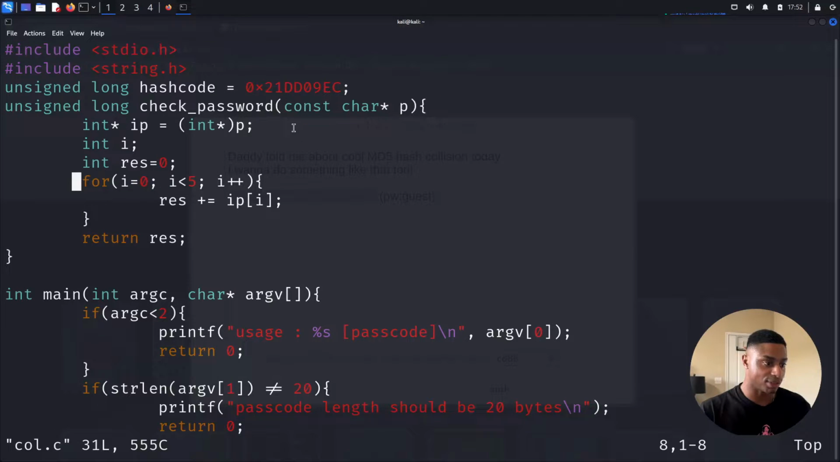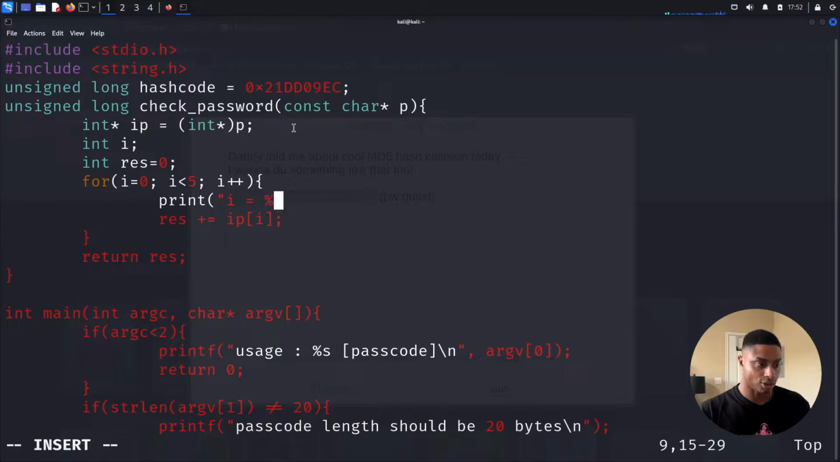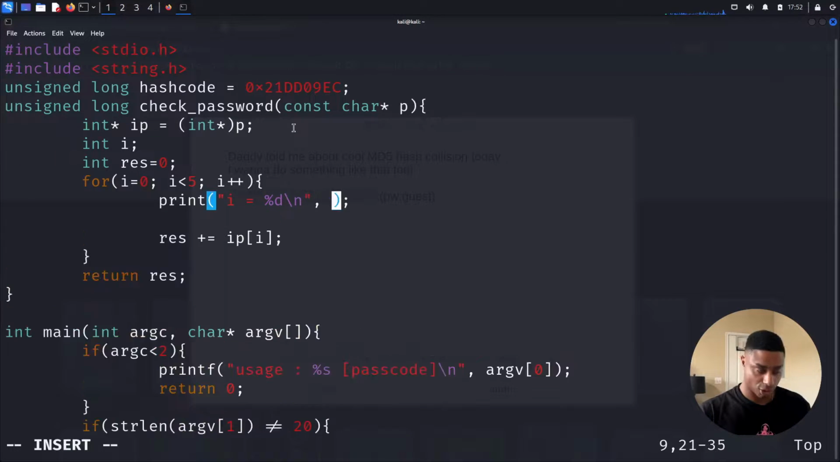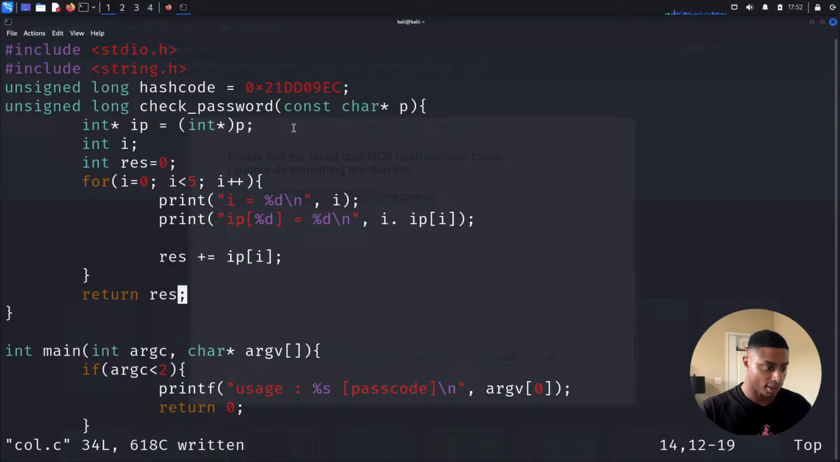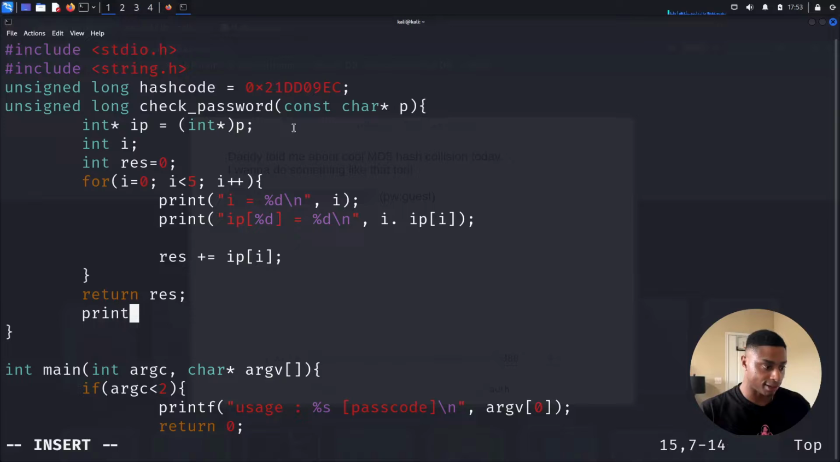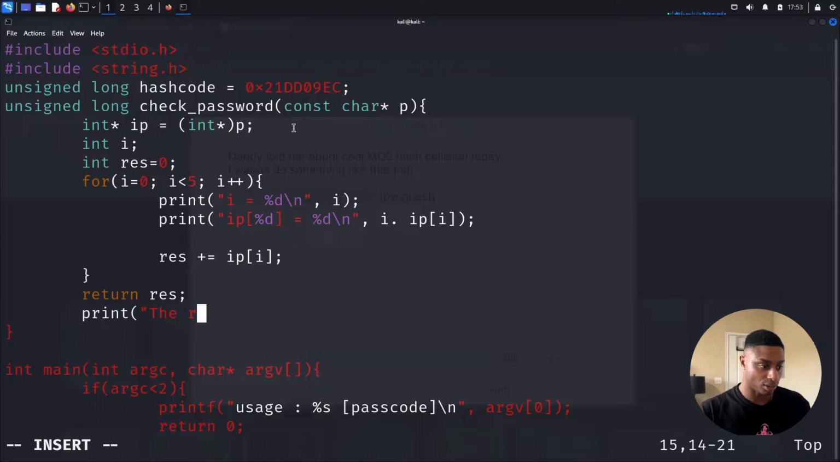Let's add some print statements just so this is a little easier to understand. So "i equals %d", print out the value of i. Let's also print out whatever is in ip. Okay, I think I did that correctly. And then finally, let's print out the result. The result equals %d.